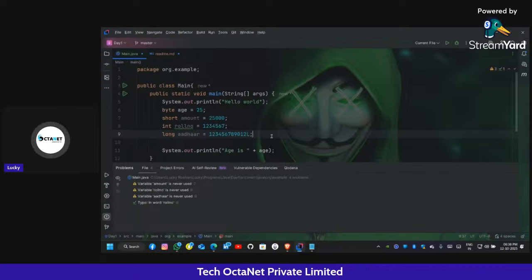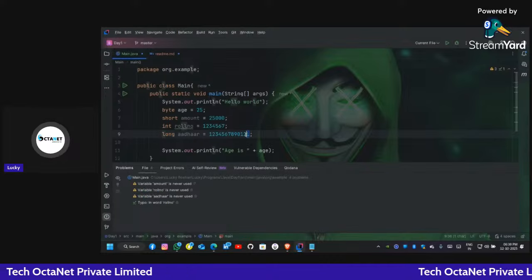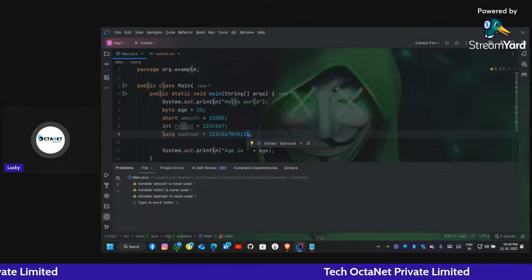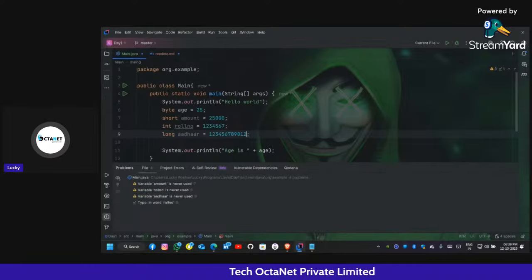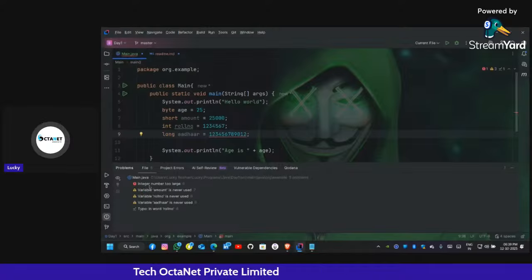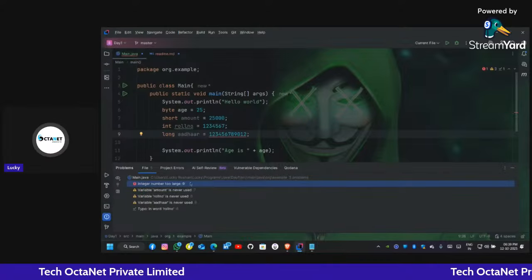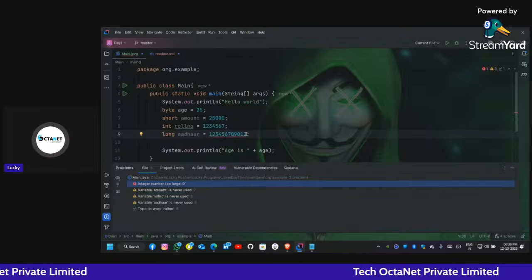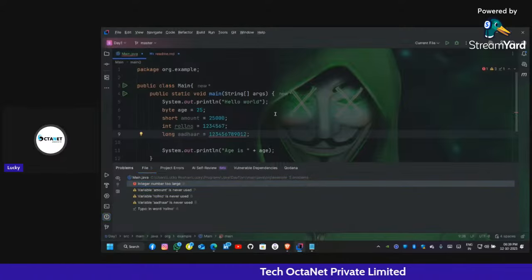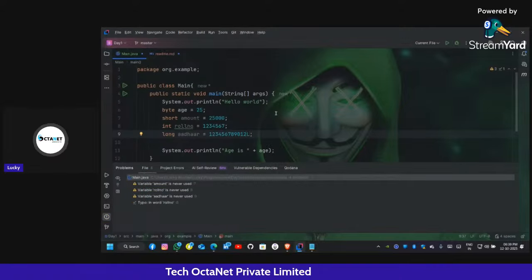When using the long data type, use the letter L. It tells that this number is a long number and doesn't give the error. If I remove it, here is the error: integer number too large. This number is considered an integer as long as you don't type L. So always type L after a long number.